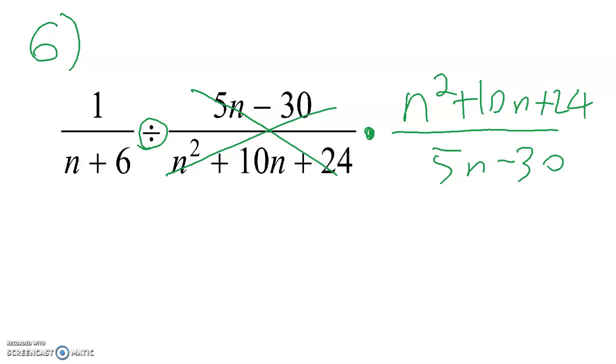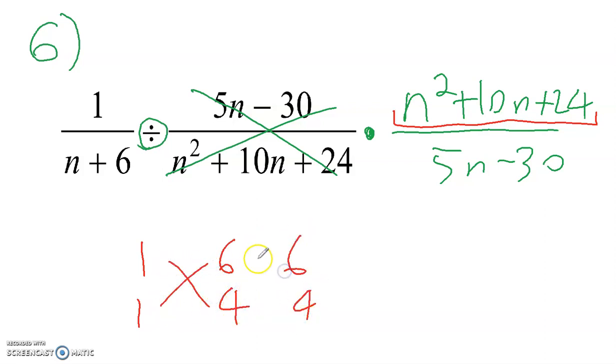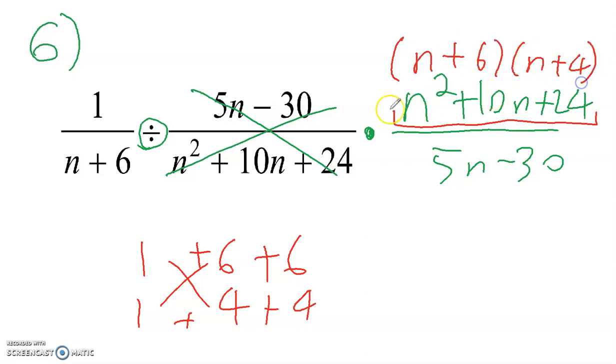Okay, so first of all, we need to factor here. So we have 1 and 1, 24. Let's try 6 times 4. So we have 4 and 6 to get a positive 10. They both need to be positive, positive and positive. So that gives you n plus 6 and n plus 4 on the top. So let's scratch this out.